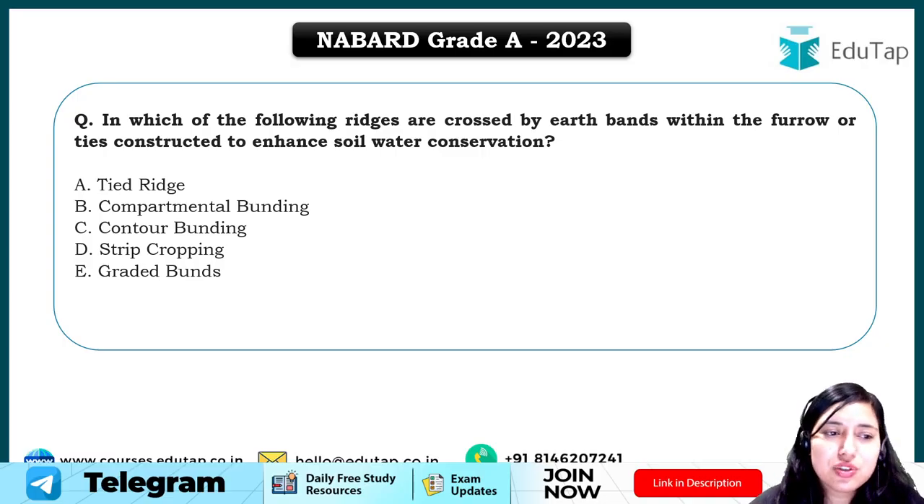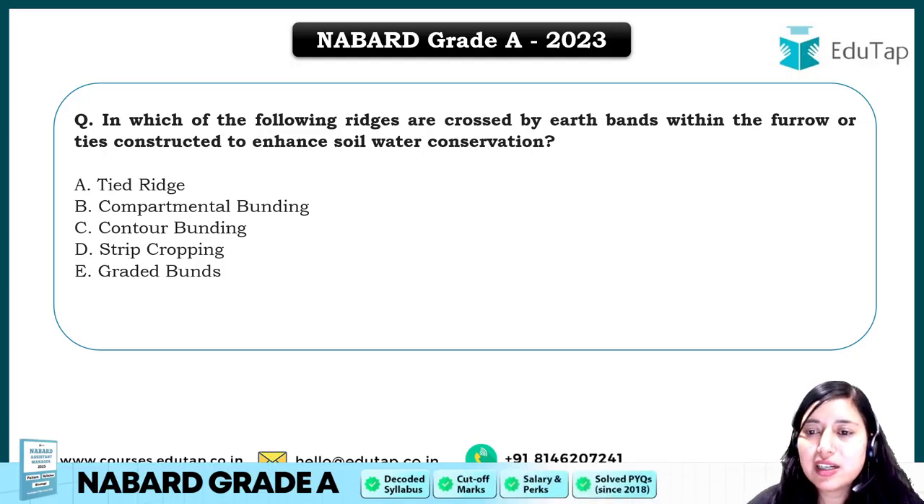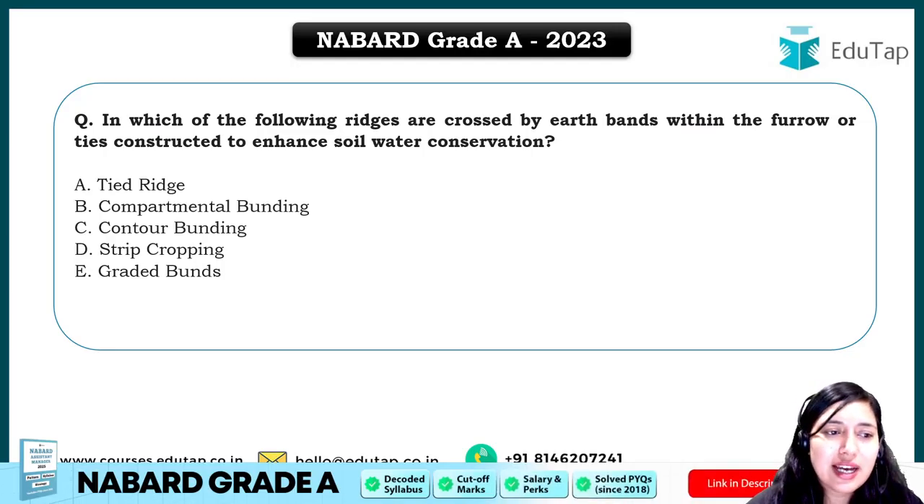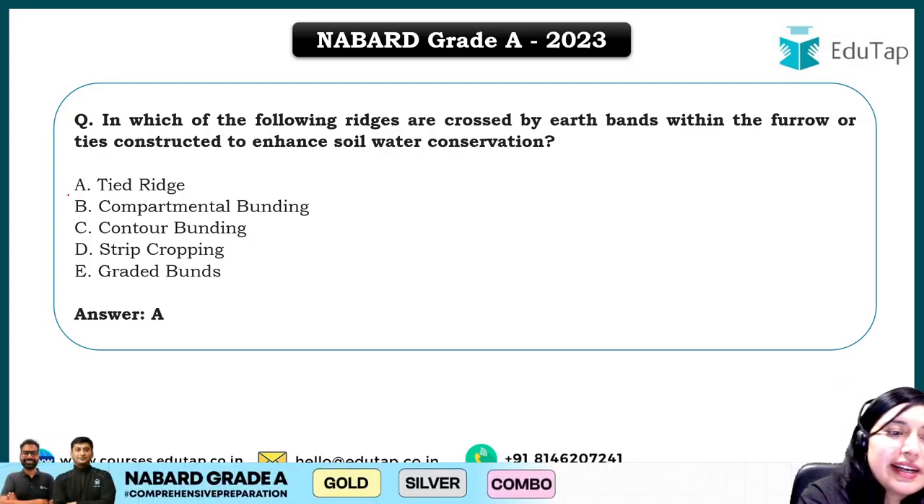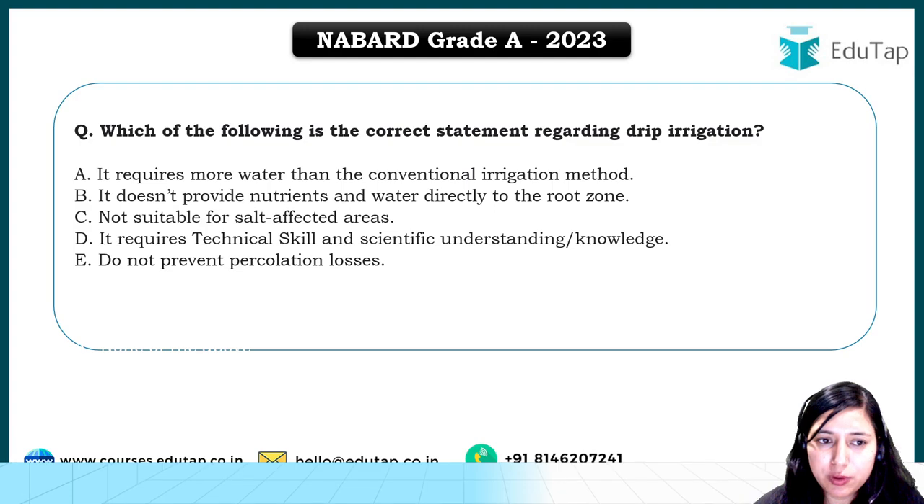Next question is, in which of the following are ridges crossed by earth burns within the furrow or ties constructed to enhance soil water conservation? So the answer for this is tied ridge. This is a question from the soil conservation topic. You have to learn that topic also.